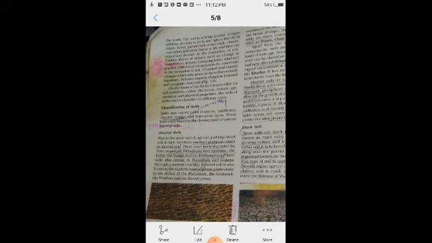Then various forces of nature, such as change in the temperature, action of running water, wind and glaciers, and activities of the decomposers, all contribute to the formation of soil. Soil formation के लिए ये भी कुछ activities हैं, ये forces हैं, nature forces. Which are these? Change in temperature, action of running water, wind and glacier, and activities of the decomposers.